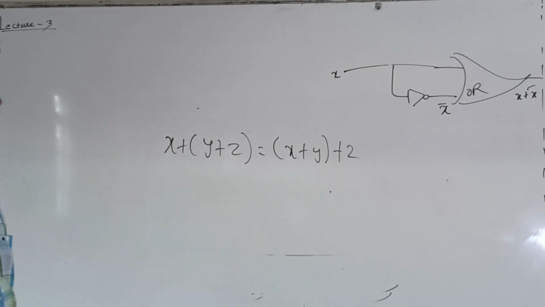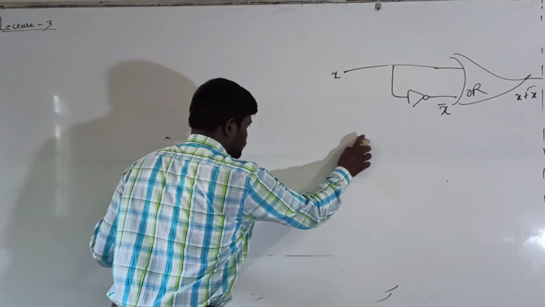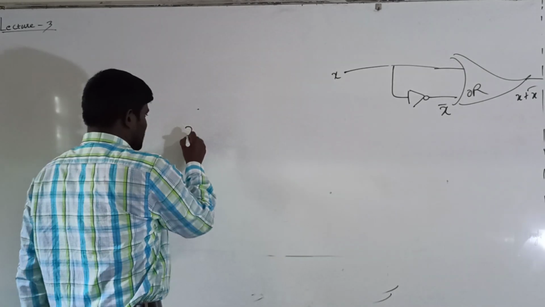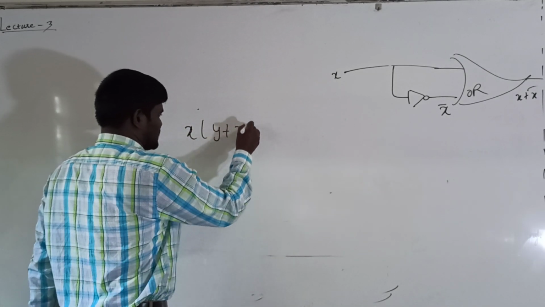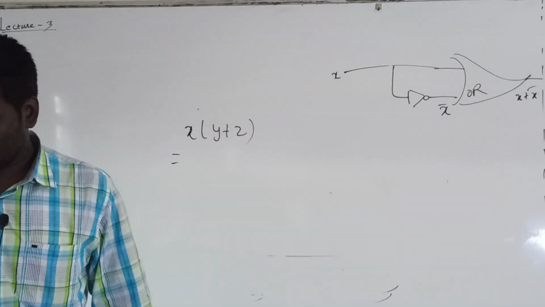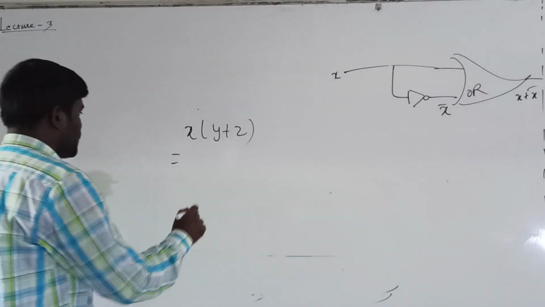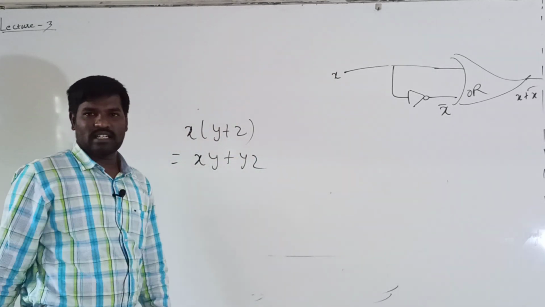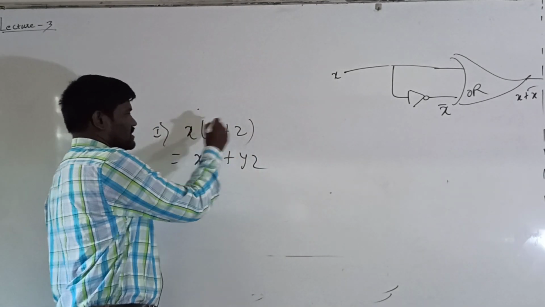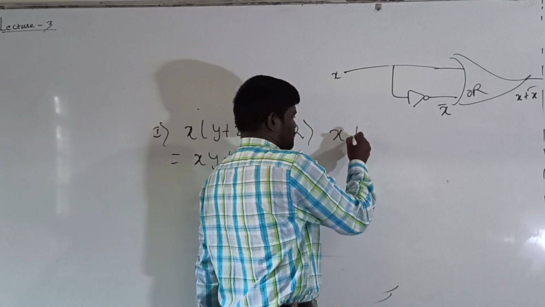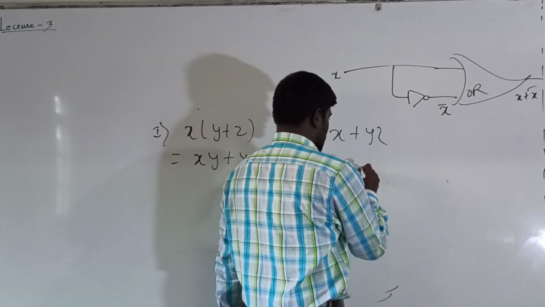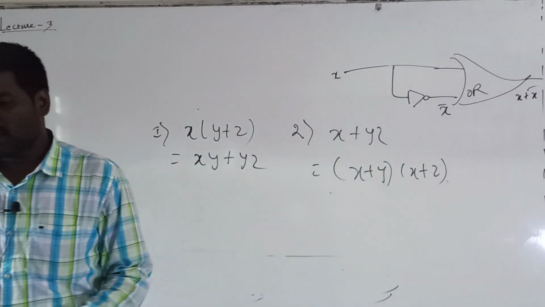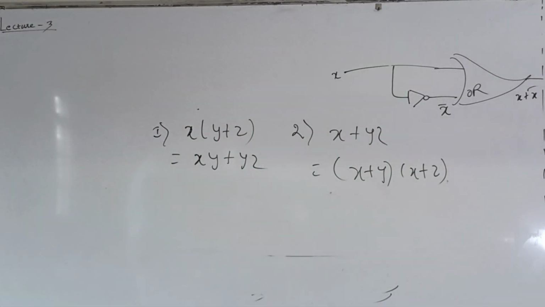Next is the distributive law. The first law is x in the bracket of y plus z is equal to xy plus xz. The second law is x plus yz is equal to x plus y into x plus z. There are two distributive laws.